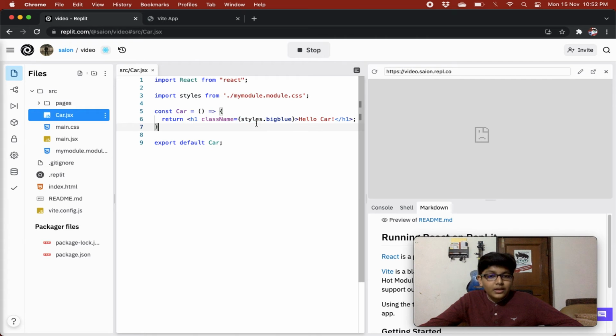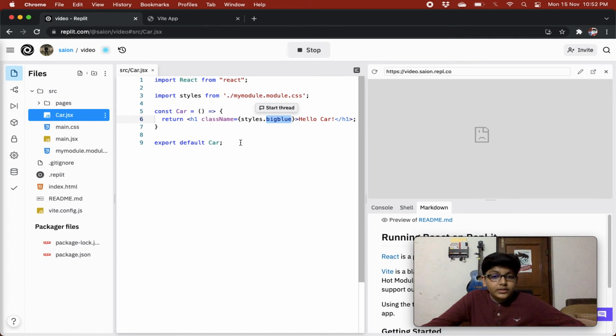So what is happening, we are doing styles.bigblue. It is saying whatever is the value of styles.bigblue, just set it as the class name of this heading tag, so that it can be styled how the big blue class is styled in the styles object, right?